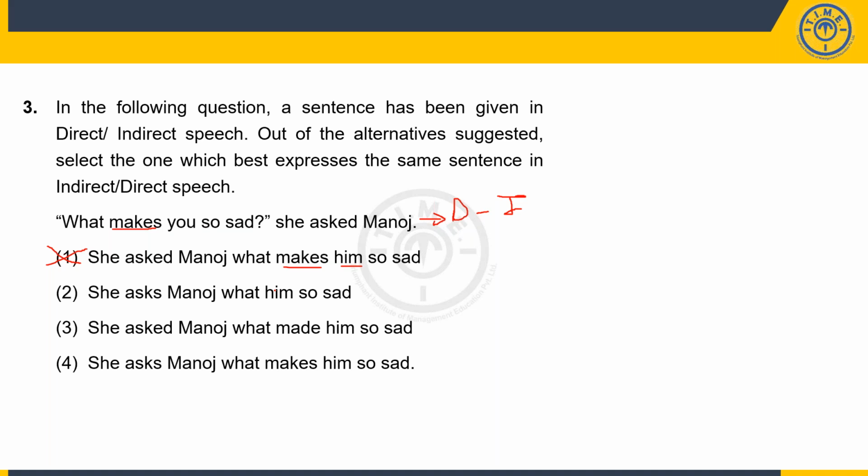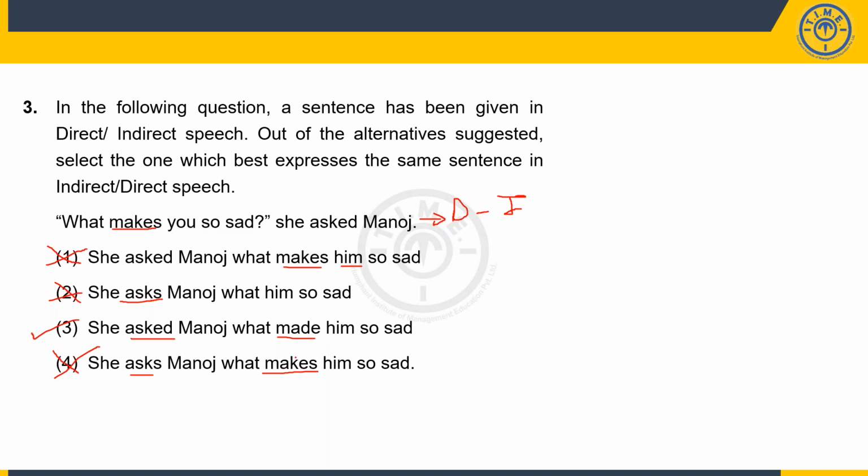अब यहाँ पे maid को पूरी तरीके से they have there's no maid over here at all, and again this asks is there, so 2 gets eliminated. She asked Manoj, okay, what made him so sad? So this asked is retained properly and this becomes made. So 3 seems to be okay. She asks Manoj what makes him so sad. Both are in present tense. So again, wrong. So option number 3 becomes the right answer.